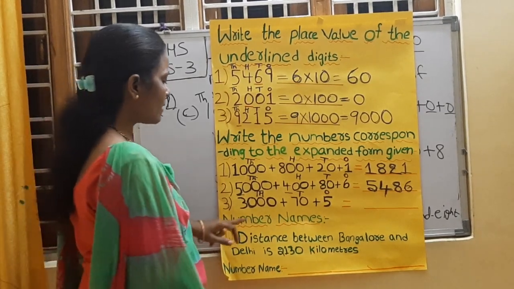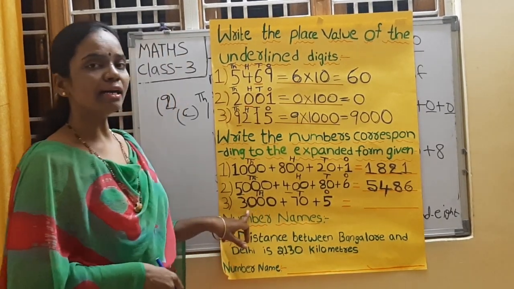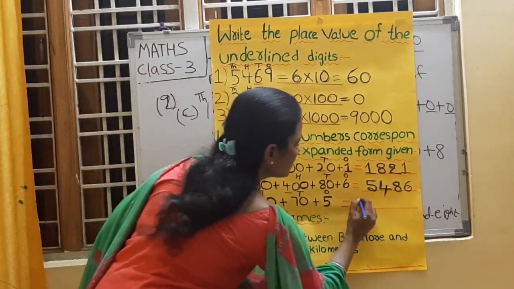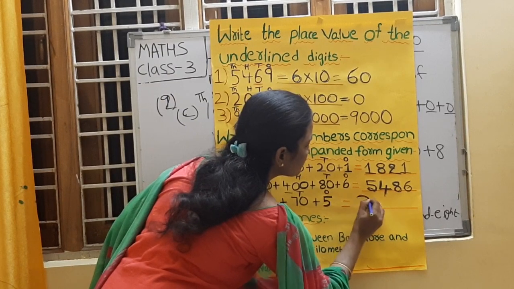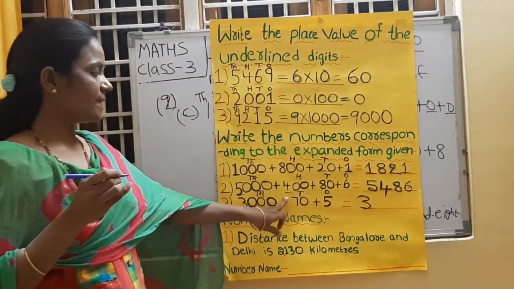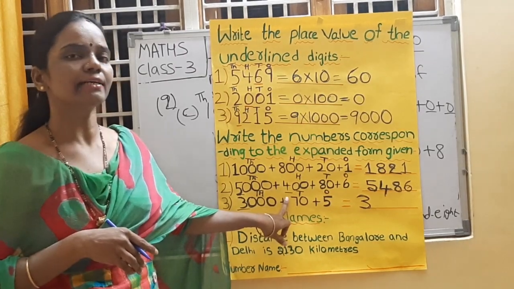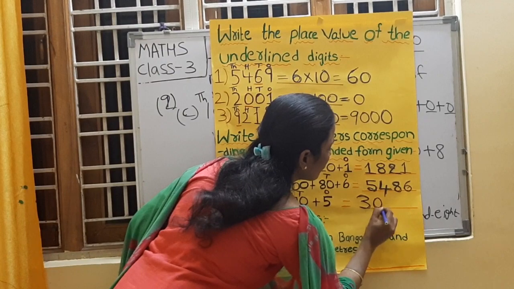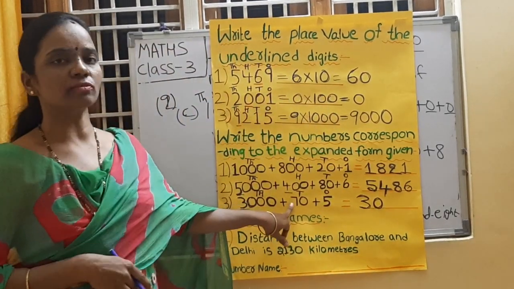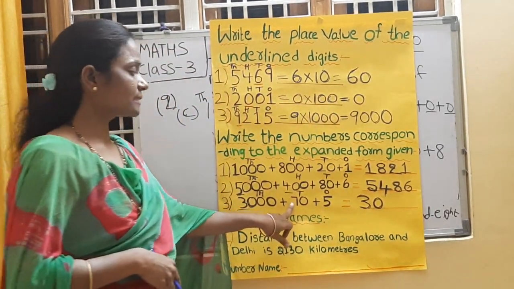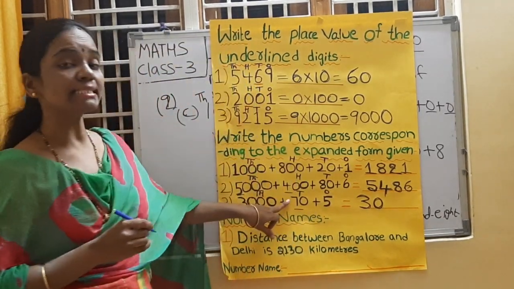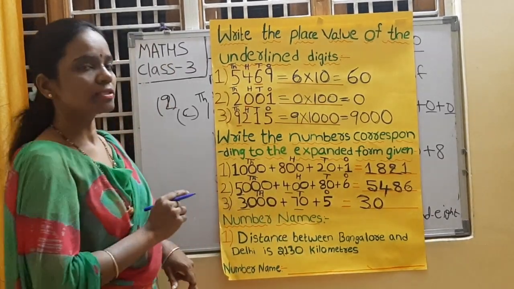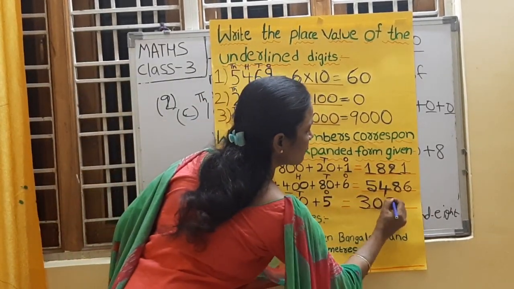Write down the number in thousands place. What is the number? 3 is there. Right? In thousands place write 3. In hundreds place, not mentioned. So what we have to write? Put 0. Next, in tens place, what is the number? 7 is there. How many tens are there? 7 tens. 7 tens are 70. So for tens place, write down 7.